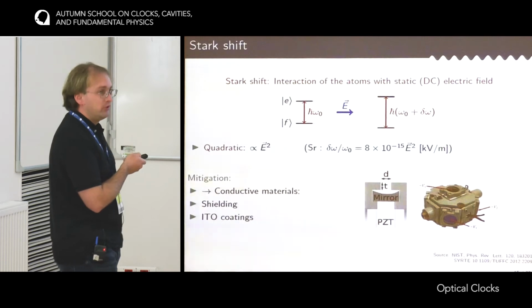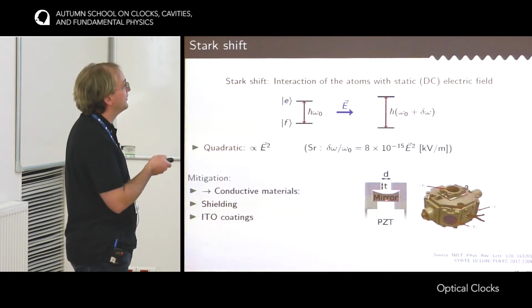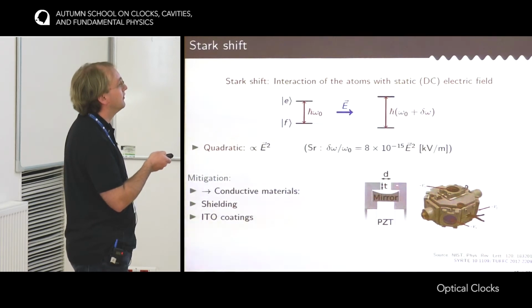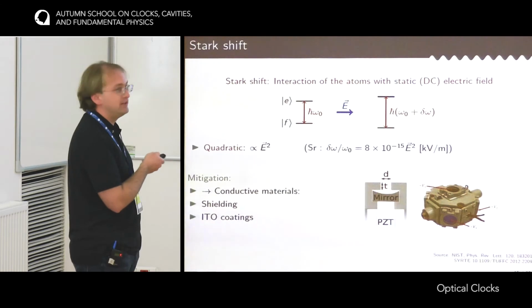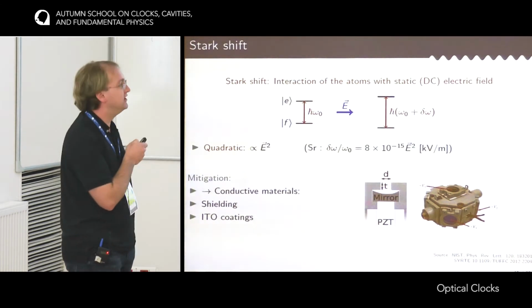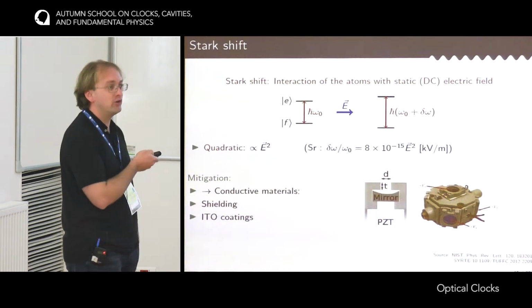So are there other possibilities to get rid of this effect? The main idea is to surround the atom with conductive materials. Either with shielding. For instance, here, if you have a piece of glass with charges on it, and you put a cap on the optics that has a depth comparable with its diameter, then you can show that the electric field is very, very efficiently shielded. So it's possible to damp the electric field between inside and outside by orders of magnitude.